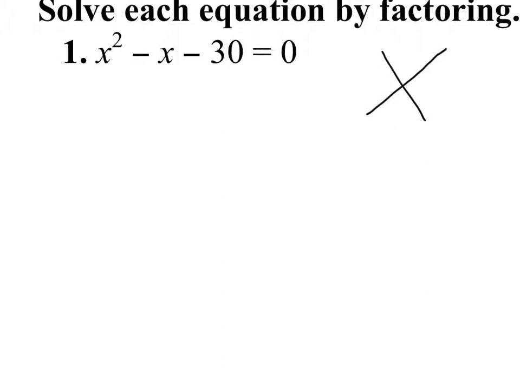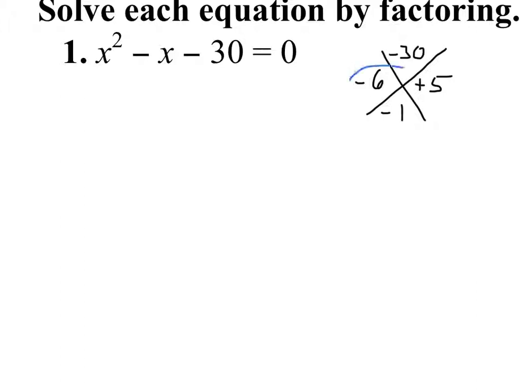There's no GCF, so we go straight to the x method. 1 times negative 30. Negative 1 goes down below. So what are two numbers that multiply to give us negative 30 but add together to give us negative 1? First off, what do you know about the signs of those two numbers? One's negative, one's positive. Yep. Negative 6 and 5. Perfect. Negative 6 and positive 5 multiply to negative 30, but add to negative 1.